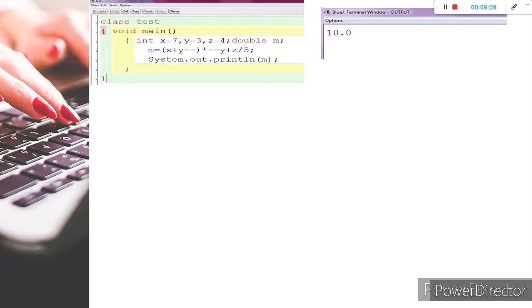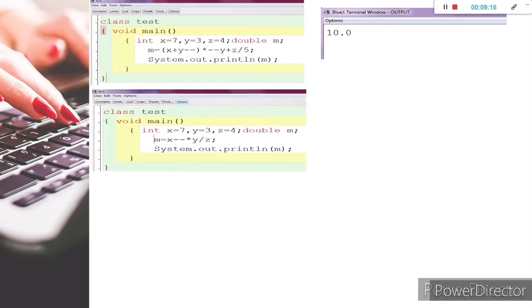Next one, with the same value, the expression is different: x-- * y / z. The value of x is 7, y is 3. So 7 into 3 will get 21, divided by 4. So we'll get 5.0. All are in integer. Here we'll get 5, but we'll get 5.0.